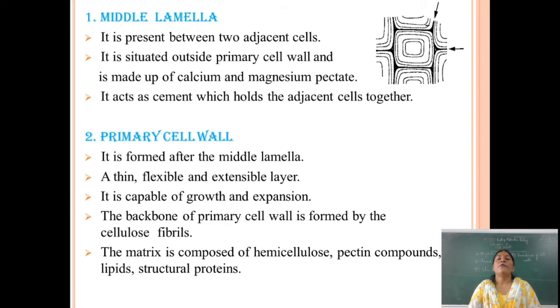So first we learn the component that is the middle lamella. It is present between two adjacent cells. It is situated outside the primary cell wall and is made up of calcium and magnesium pectate. It acts as a cement which holds the adjacent cells together.